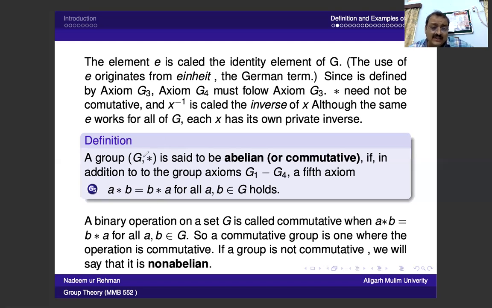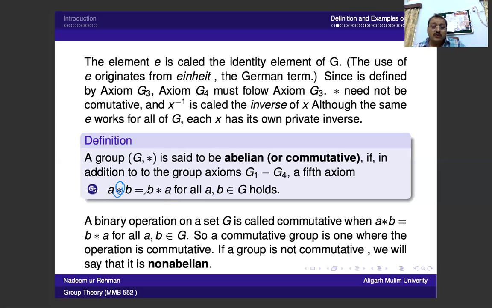Now we say that a binary operation on a set G is called commutative when A composition B is equal to B composition A for all A, B belonging to G. So a commutative group is one where the operation is commutative. If it satisfies the commutative law, then we say this group is an abelian group.